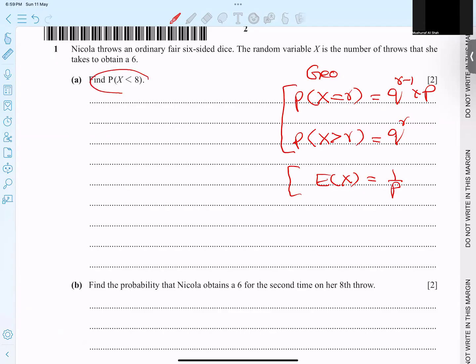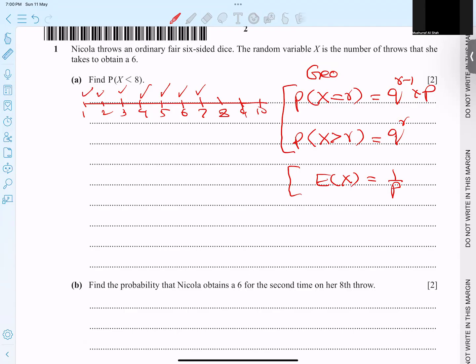What he's saying here is that it happens in less than 8. If you look carefully, geometric probability never starts from 0. Make sure binomial probability can start from 0, but geometric starts from 1, 2, 3, 4, 5, 6, 7, 8, 9, 10. Basically, he's saying less than 8, which means 7, 6, 5, 4, 3, 2, 1, all values we need.